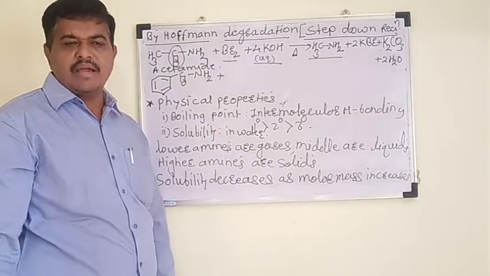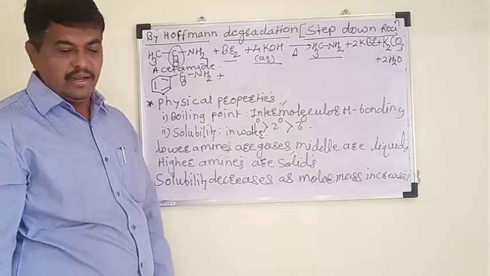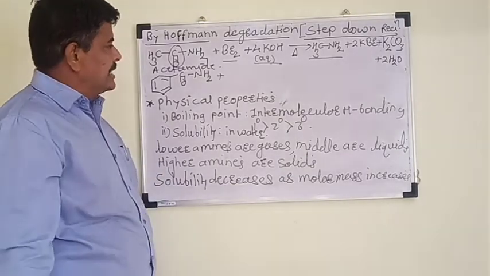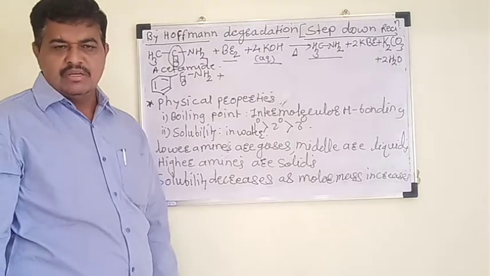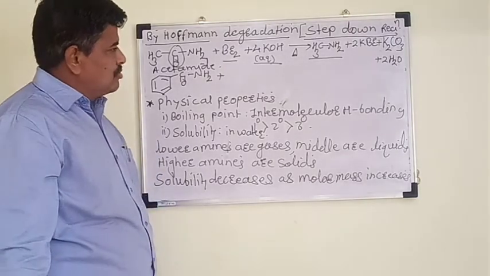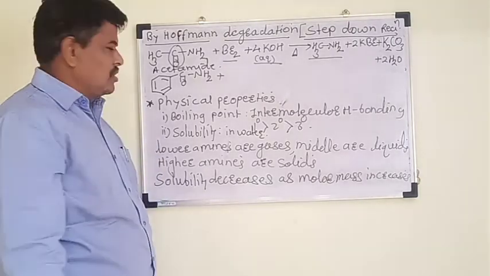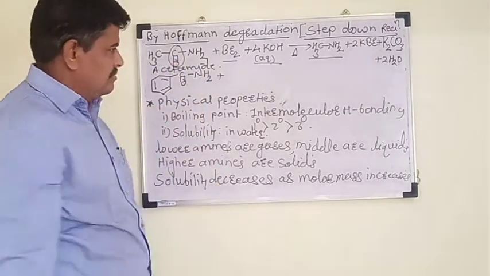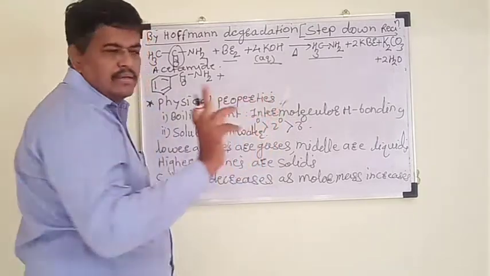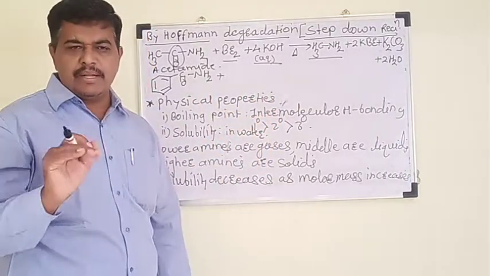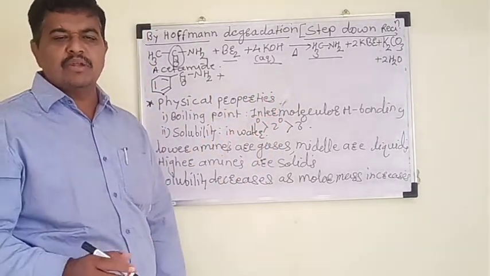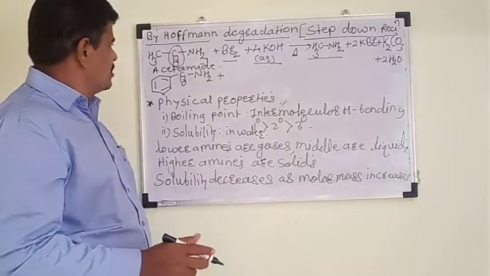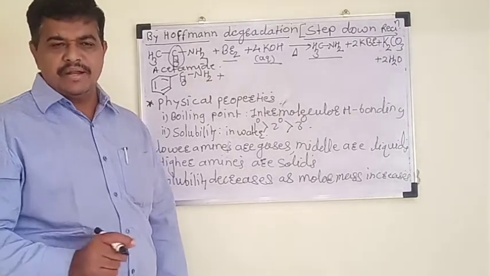In the sense, one carbon is degraded, and therefore it is known as a degradation reaction. This is also known as the step down reaction, because in the starting compound there are two carbon atoms, while in the product there is only one carbon atom. So carbon number decreases, and hence it is known as the step down reaction, or the degradation reaction.